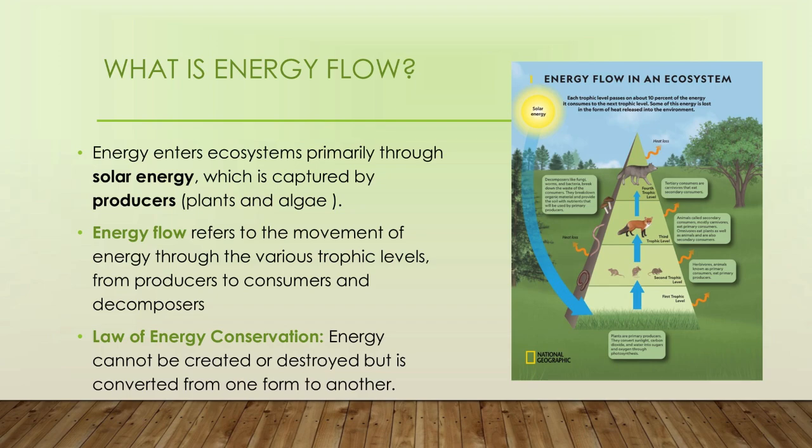Coming to the next slide, energy flow. So what do we mean by a flow? A flow is a movement of something from one object or one particular thing to another. So energy flow refers to the movement of energy through the various trophic levels from producers to consumers and decomposers. We all know that the primary energy source is the sun.